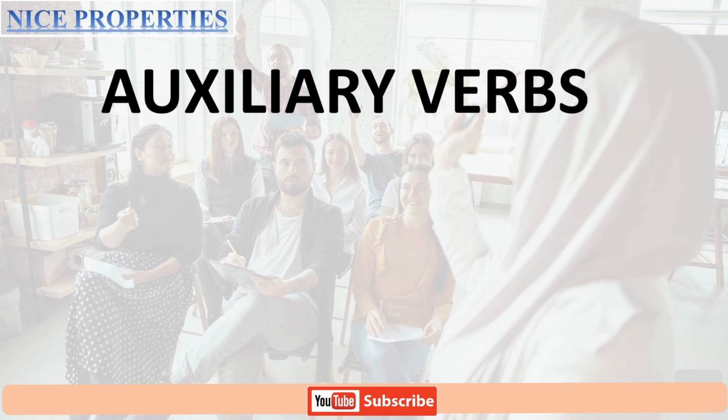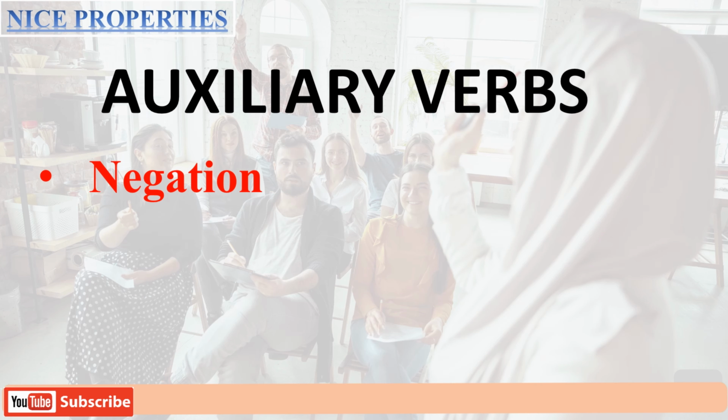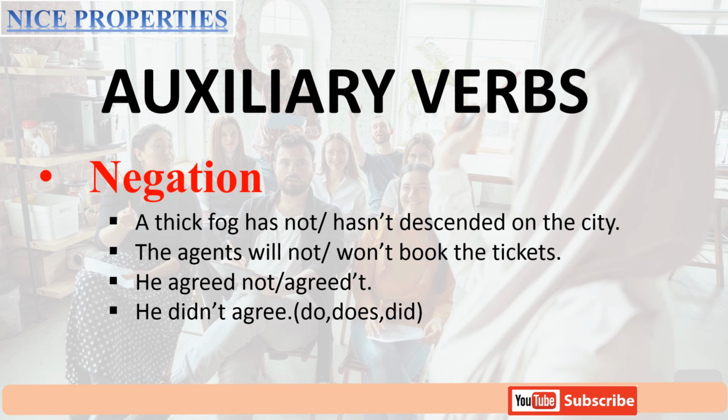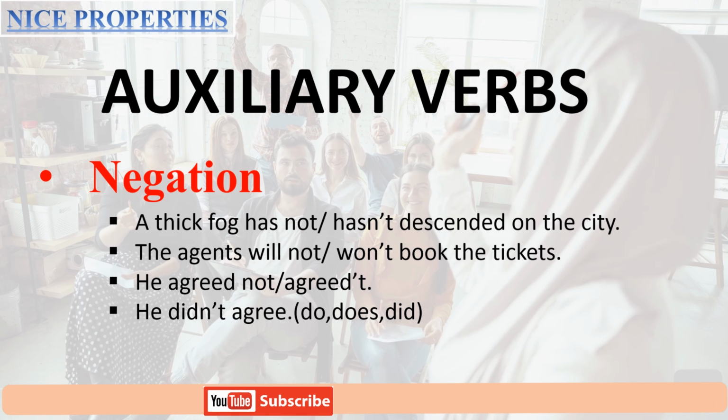First of all, just look at the first letter N. Here, N stands for negation. As regards negation, auxiliary verbs can be followed by not or take n't, the contraction with T. So the following examples you can check here. In these examples, auxiliary verbs are negated with not and with the help of n't. This way we can negate auxiliary verbs.